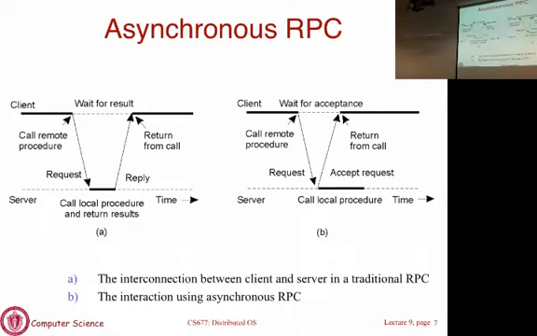You make a remote procedure call and the client will wait until the results are returned from the server. This is exactly what happens in a local procedure call. When you call a local procedure, you start executing the local procedure. The local procedure finishes, it returns, and then the caller will continue execution. So the caller is blocked until the called procedure finishes. Same thing happens in a remote procedure call.